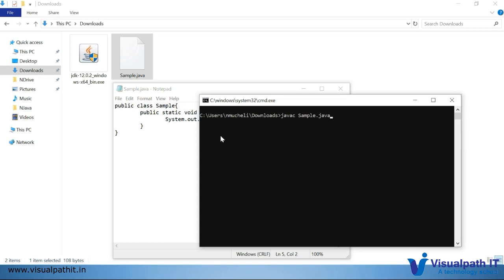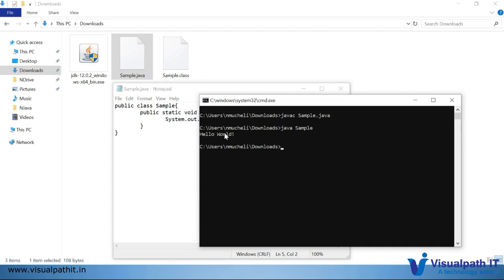Once I execute this, the expected outcome is that it will generate a .class file in the same folder, with the same name, sample.class. See, it got generated. To run the program, we need to use the java command and the class name. Whatever we declared here, that name we have to mention here. Once I run it, yes, I got the output: Hello world. So we are done with the hello world program.